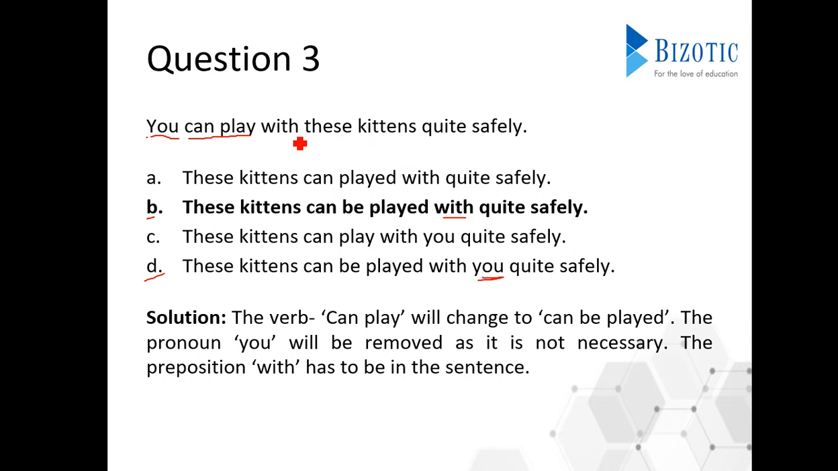So with this here, this part is put here, quite safely. So the answer will be these kittens. So here, these kittens can be played, this part of the sentence, and the last part, with quite safely. So moving on to our fourth question.